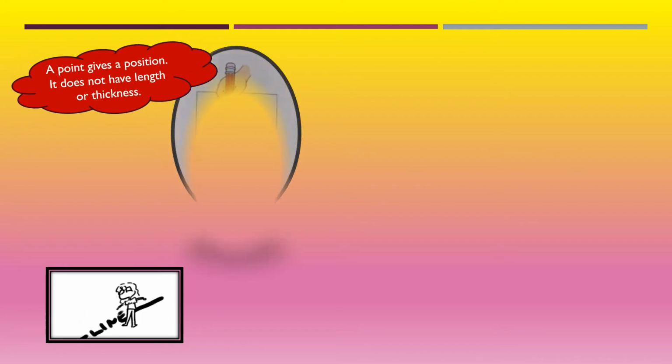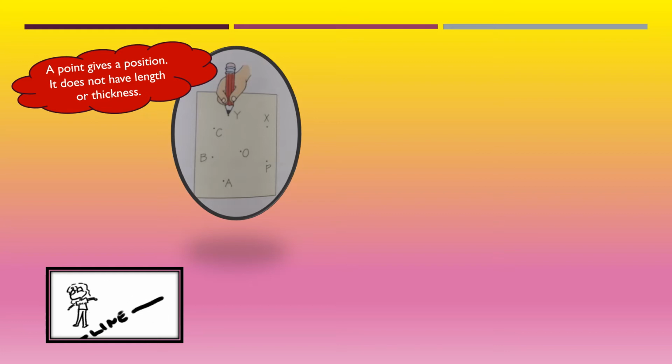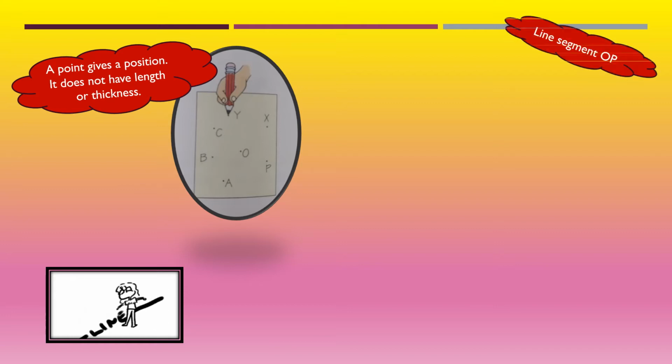You can see here, on a sheet of paper, just press the tip of a pencil at different positions and name them also. So you will see that different positions are shown by these points. Children, they do not have any length or thickness.